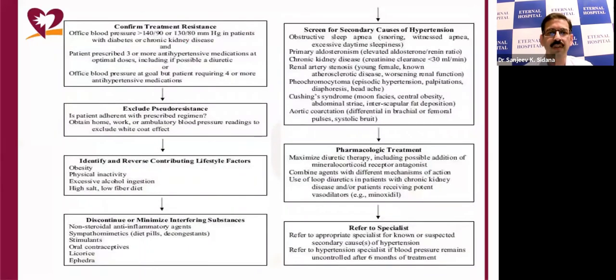We evaluate the patient. First, we should ensure that the patient is receiving adequate treatment or not, and then we should exclude pseudo resistance. Then we should identify the lifestyle factors which may contribute to resistant hypertension. Then we should discontinue some of the drugs and substances which may interfere with the treatment of blood pressure. And then we should screen the patient for secondary causes, and then optimize the pharmacological treatment. If the blood pressure still remains high, they can be referred for procedures like renal denervation and other procedures.